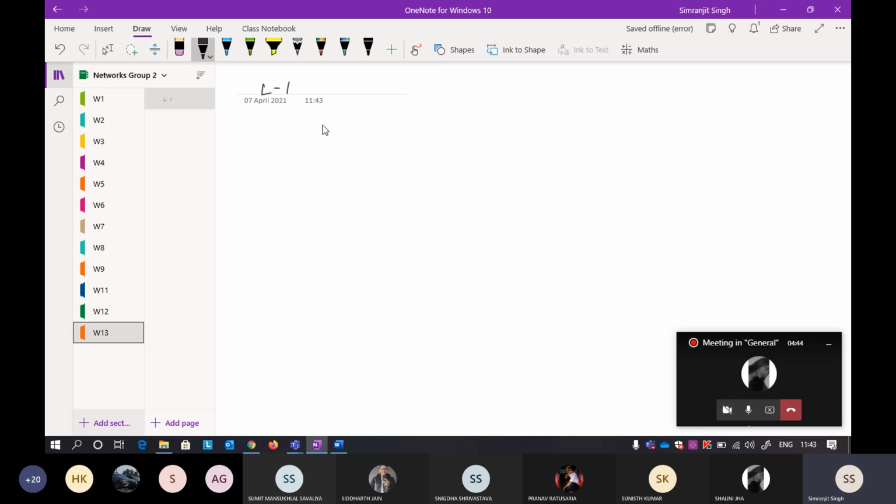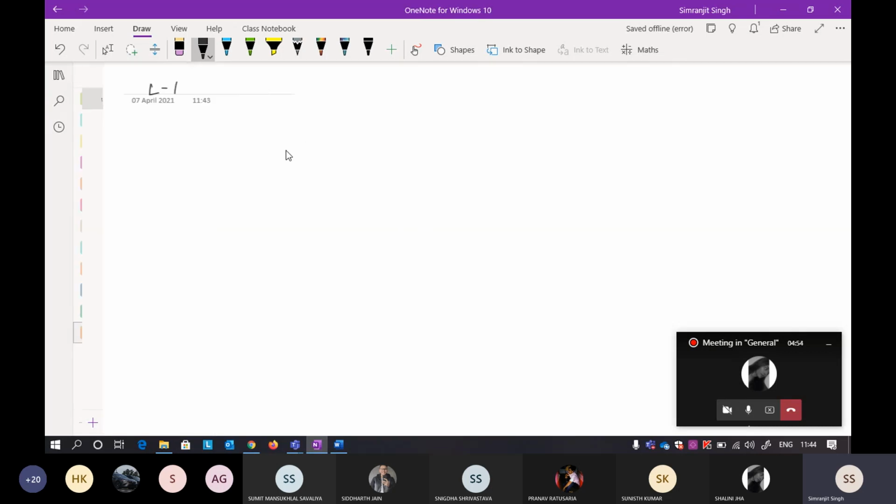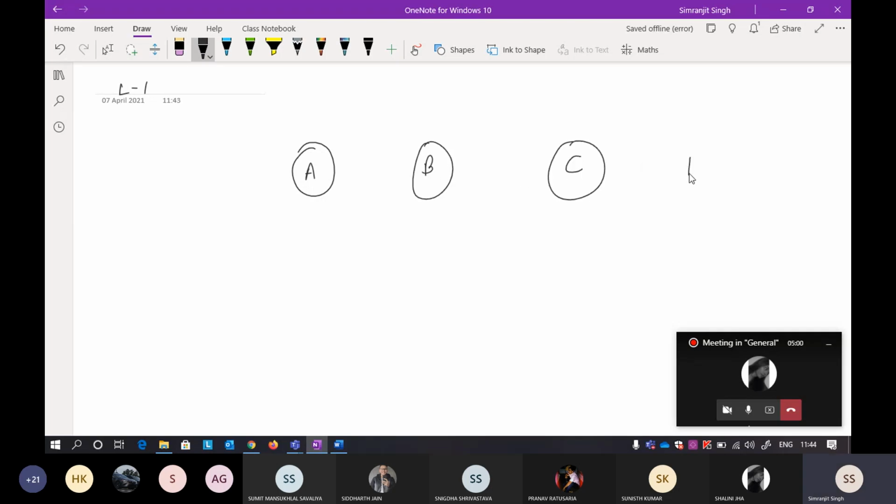So I'll show you. Just wait a second. Now previously I'm taking the same example: A, B, C and D. Just for the sake of simplicity, I'm taking all the lengths to be 1 here, so you may understand better. If you remember how we used to do DVR, I will also show you the DVR part if you get confused here.